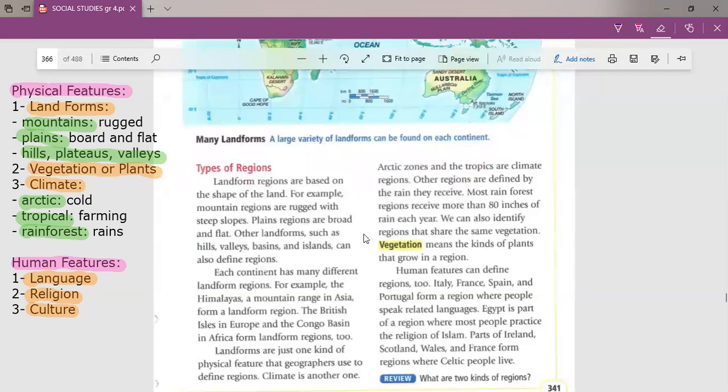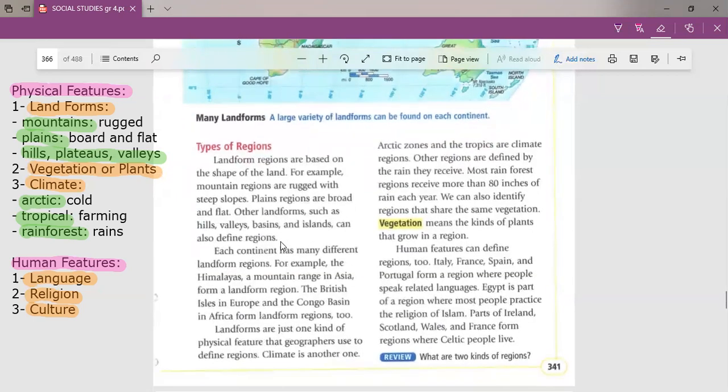Types of region. Here I told you that we can define the type of region according to the physical features and the human features. So when I say it's a mountain region, what is the meaning of that? It means that this region has mountains and the land of this region is rugged. When I say it's a plains region, plains is a physical feature, and it means that the land of this region is broad and flat. When I say it's a hills region, it means that this region has hills.